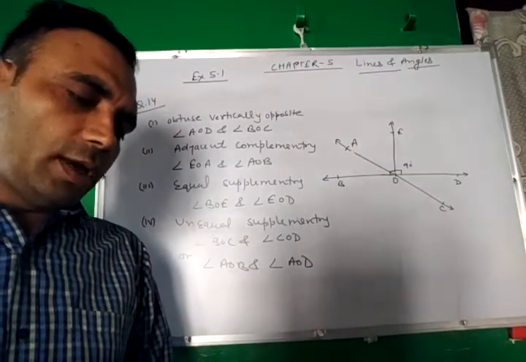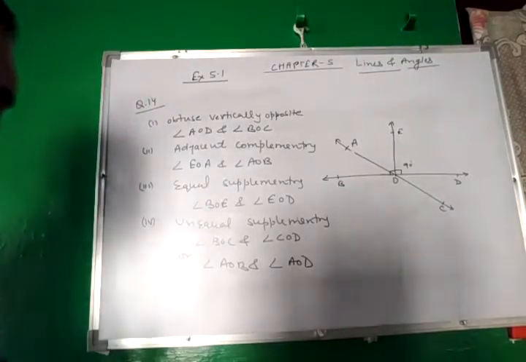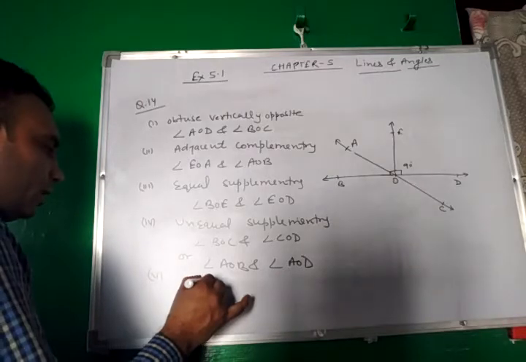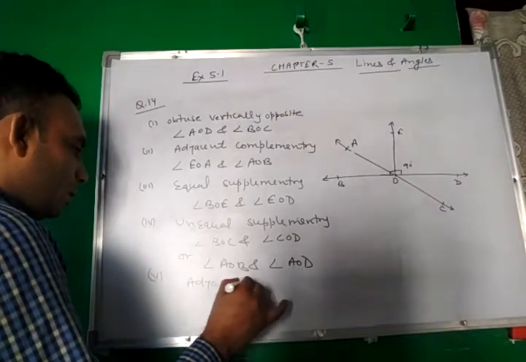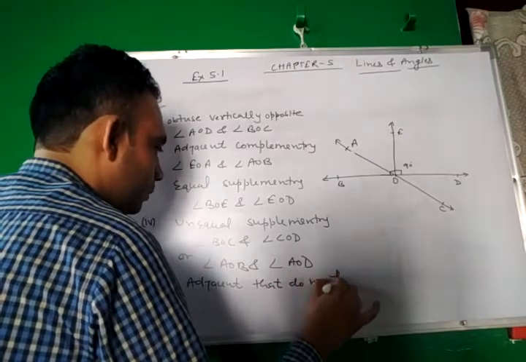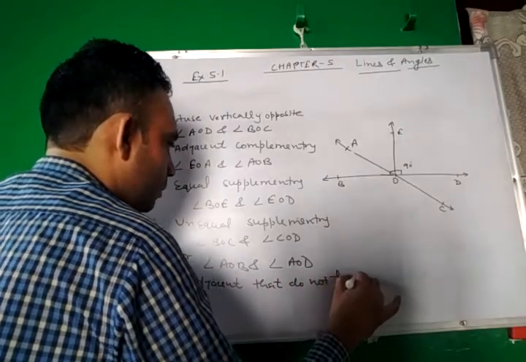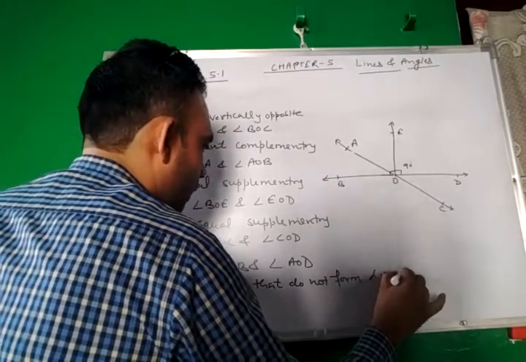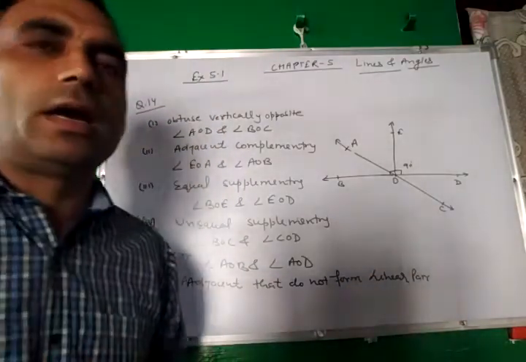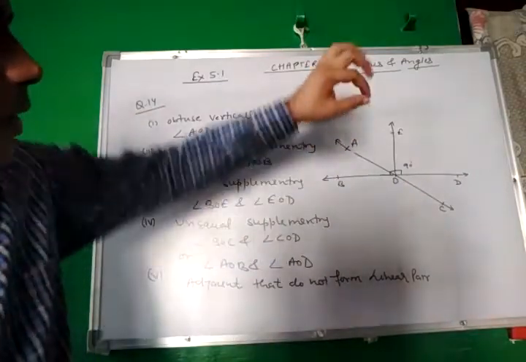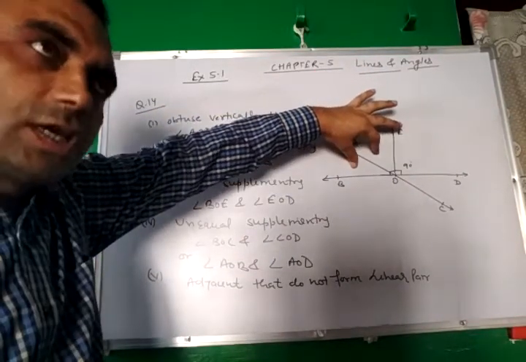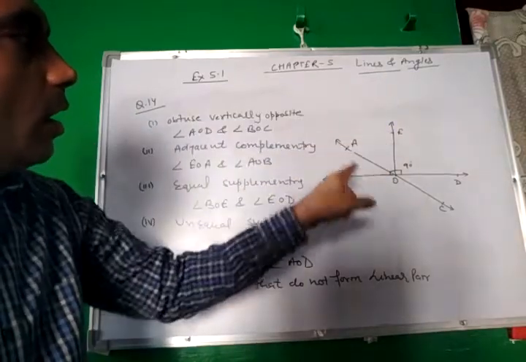And fifth one, adjacent angles that do not form a linear pair. We have to take out two adjacent angles which do not form a linear pair. These two angles, first, are complementary, adjacent and don't form a linear pair.